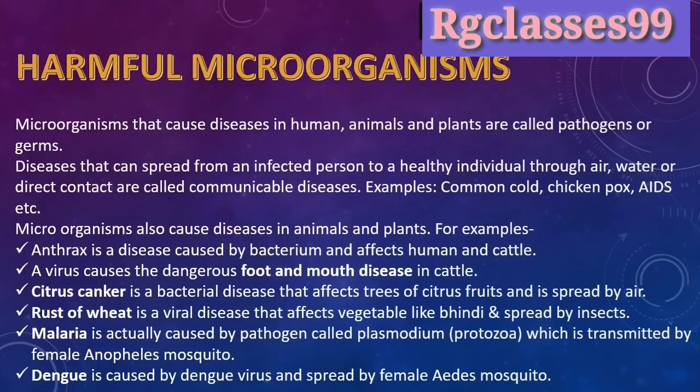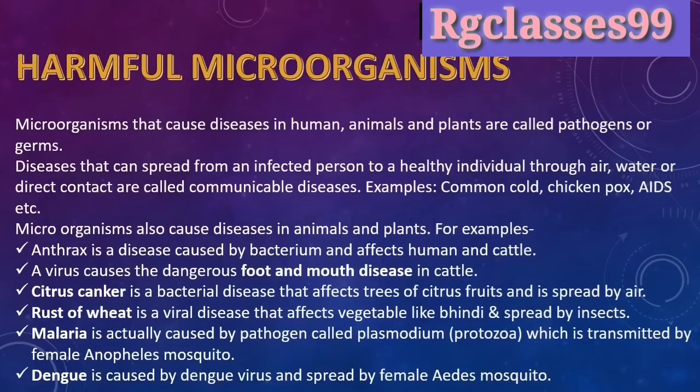Anthrax is a disease caused by bacteria and affects humans and cattle. A virus causes the dangerous foot and mouth disease in cattle. Citrus canker is a bacterial disease that affects trees or certain fruits and is spread by air. Root of wheat is a viral disease that affects vegetables like bhindi and is spread by insects.